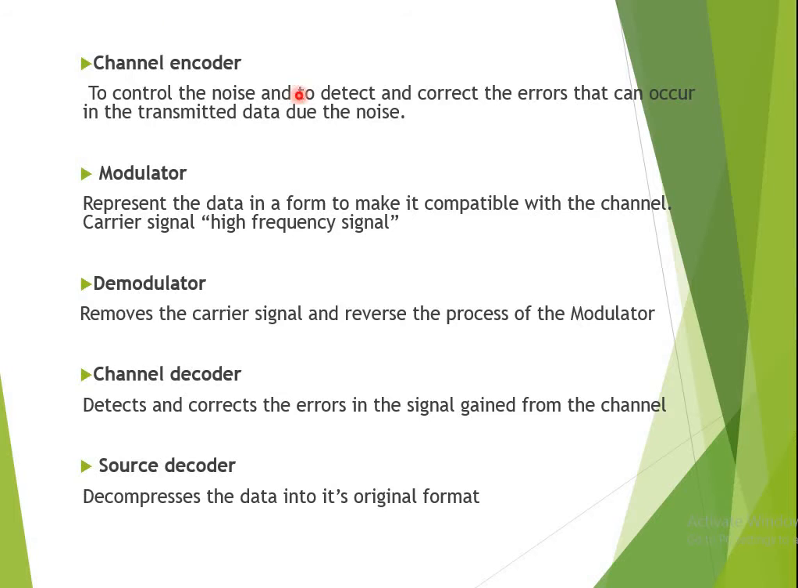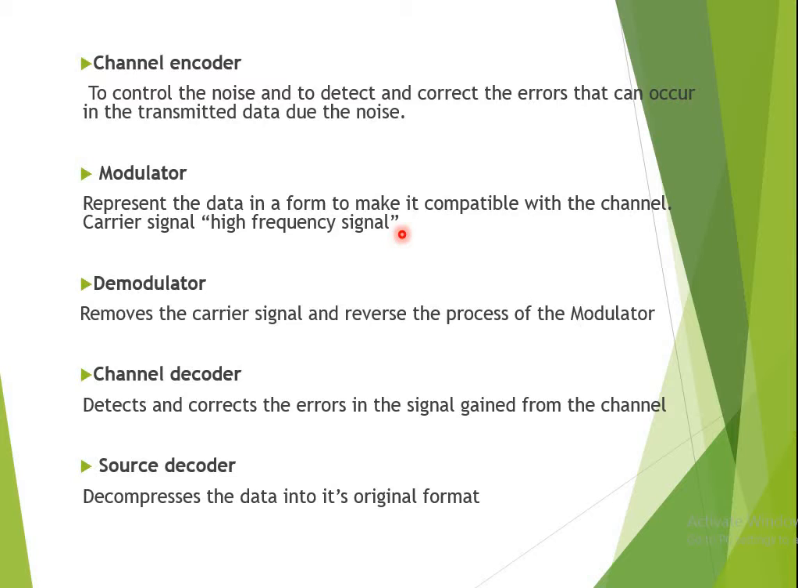The second block is your channel encoder. Now what is the job of a channel encoder? To control the noise and to detect and correct the errors that can occur in the transmitted data due to the noise. Then we have a modulator. It represents the data in a form compatible with the channel carrier signal. The carrier signal is nothing but a higher frequency signal. So this is the job of a modulator.